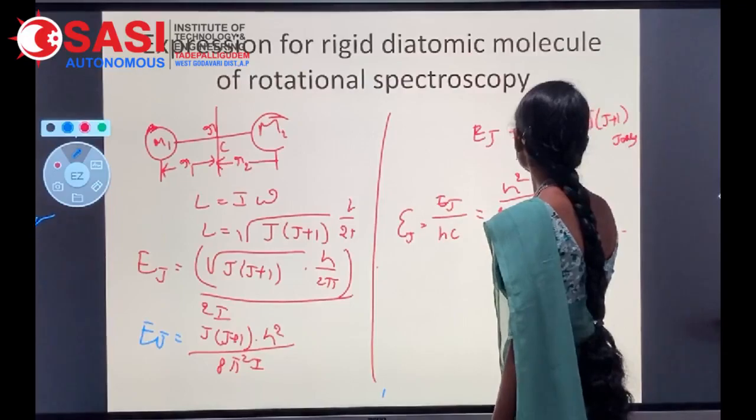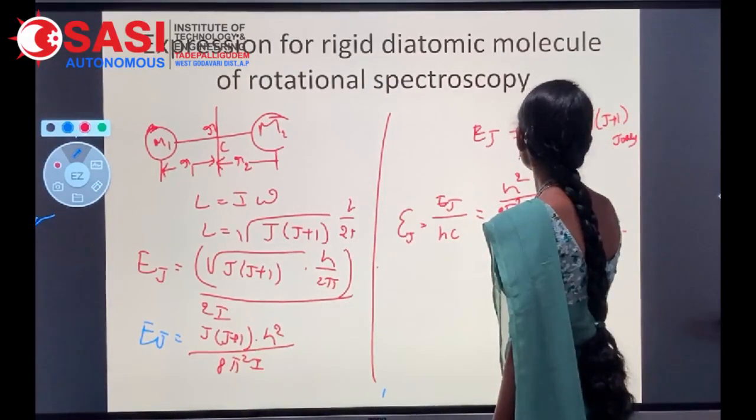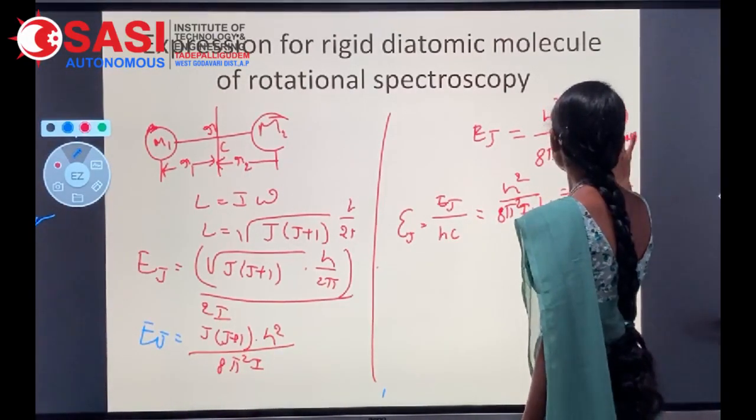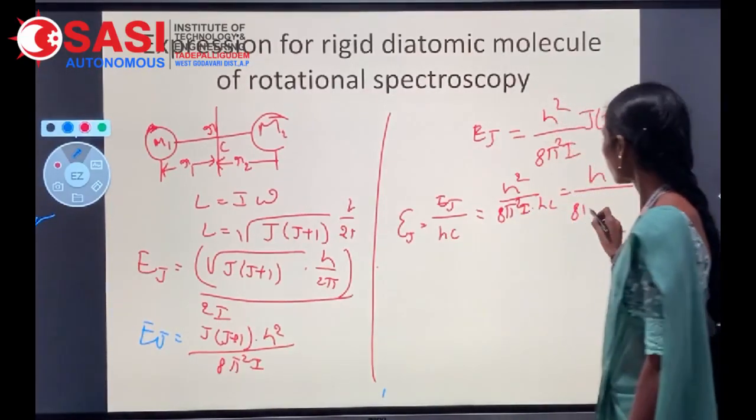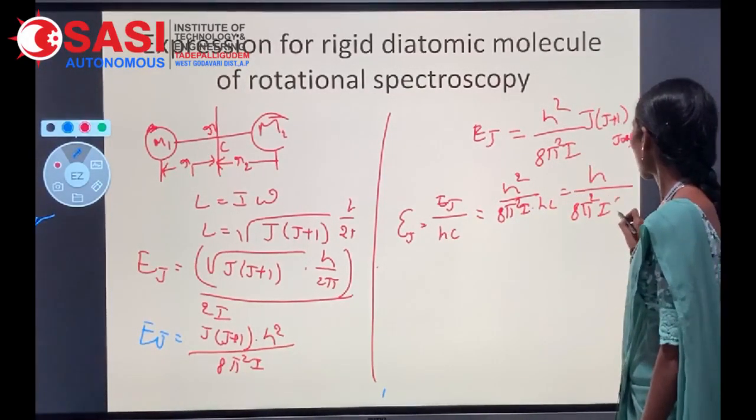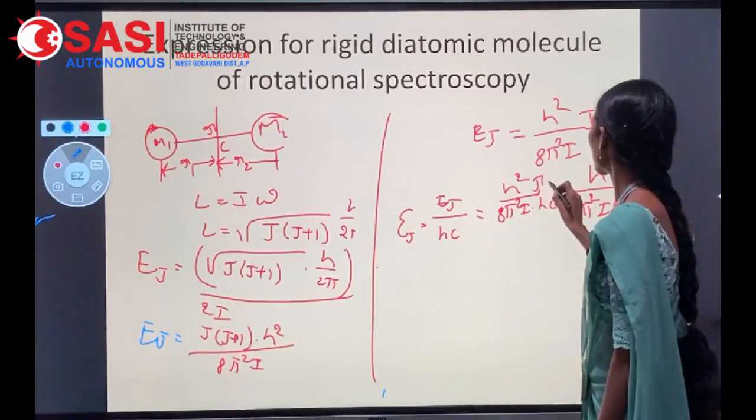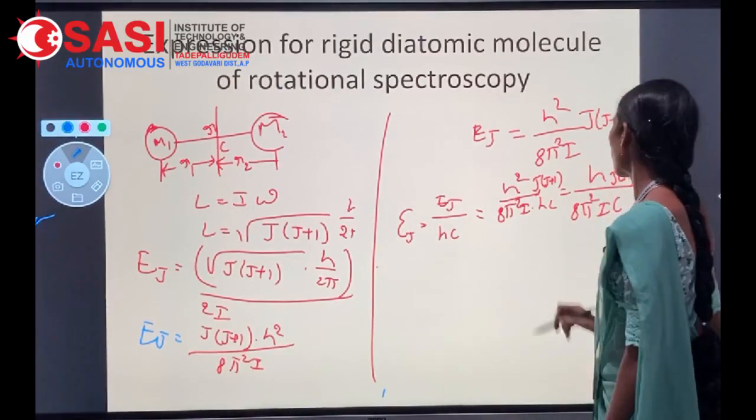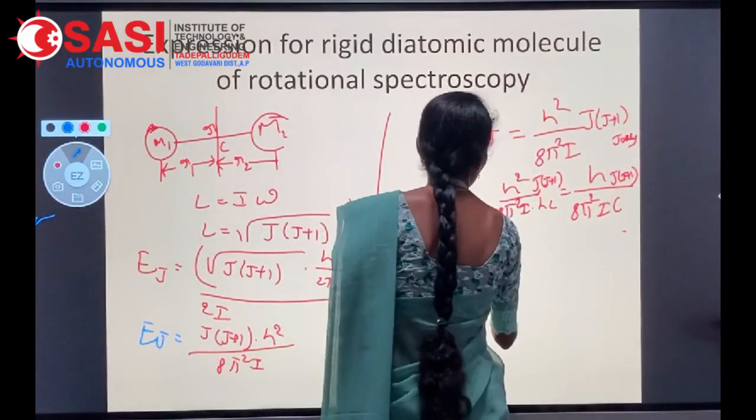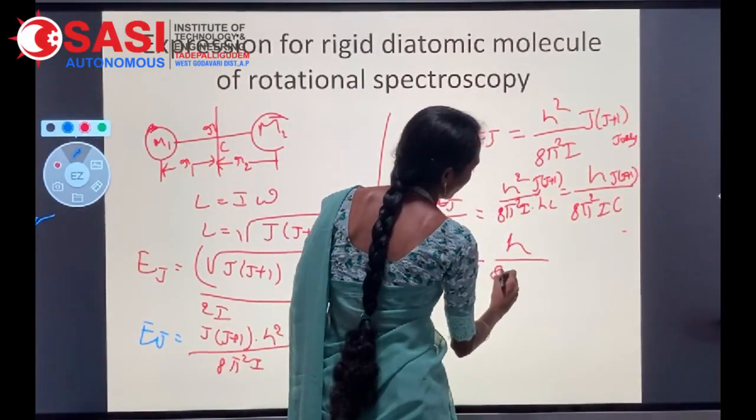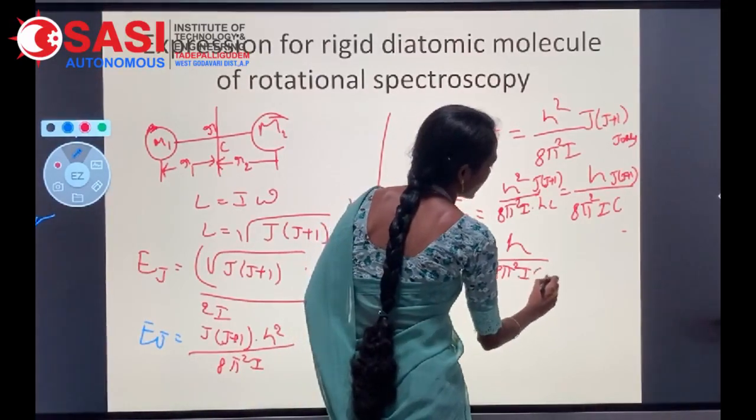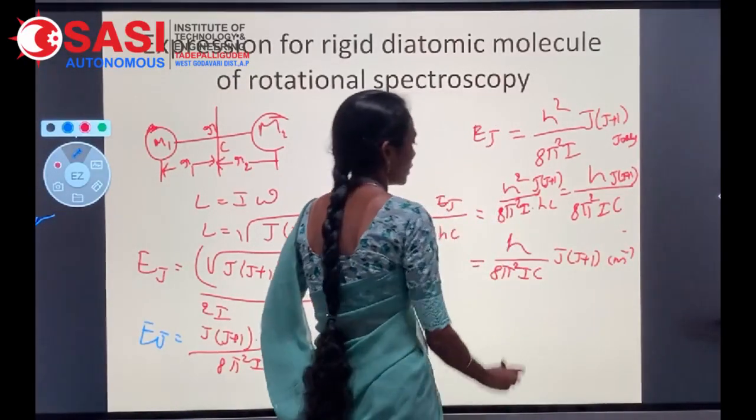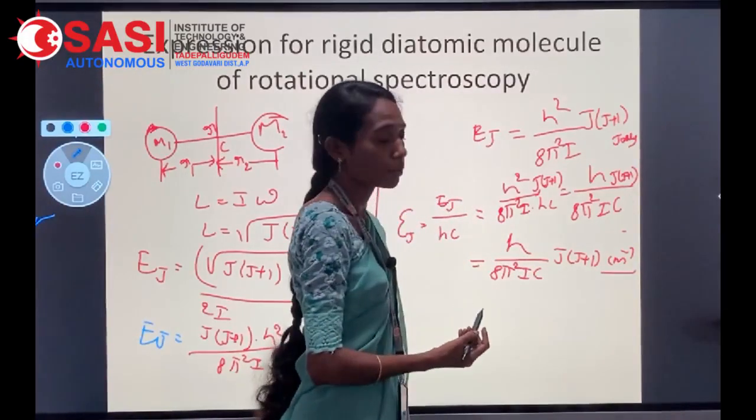h square by 8 pi square I into hc. So h by 8 pi square I c into J into J plus 1, that is h by 8 pi square I c J into J plus 1 centimeters inverse in terms of wave number.